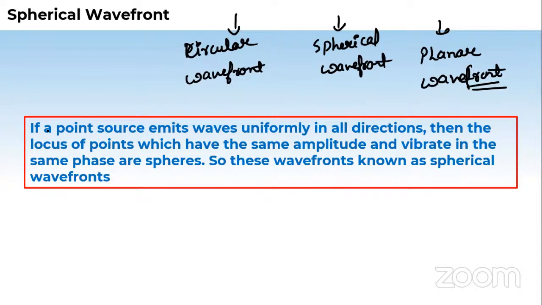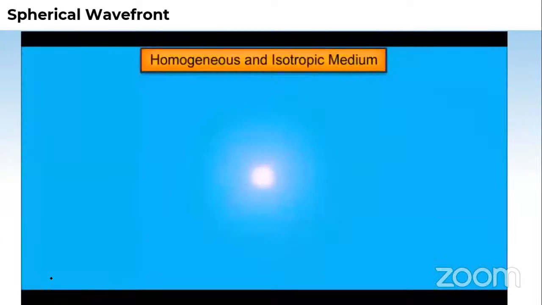See, what is this thing? If a point source emits the wave uniformly in all directions, then the locus of the points which have the same amplitude and vibrate in the same phase forms spheres. See, this theory can be easily understood by this animation, which is on your screens now.